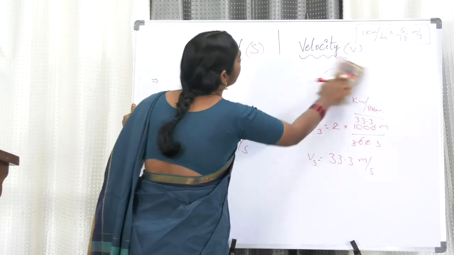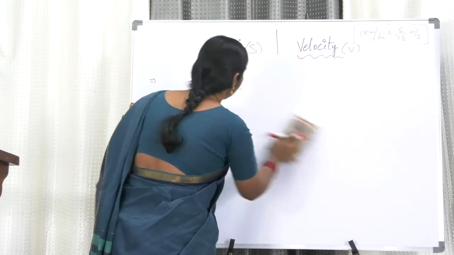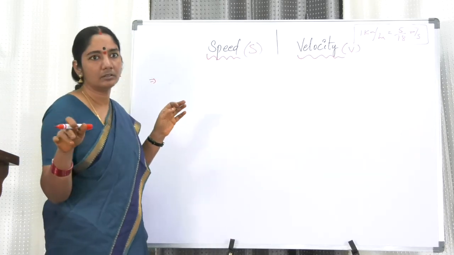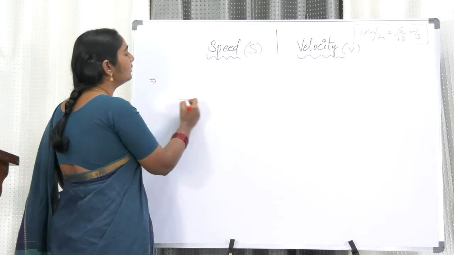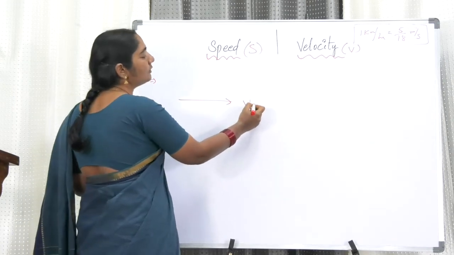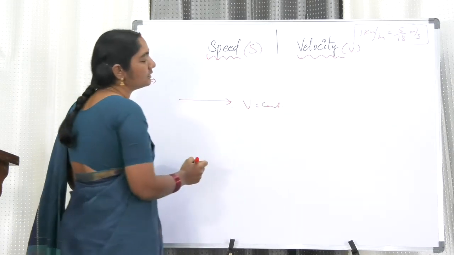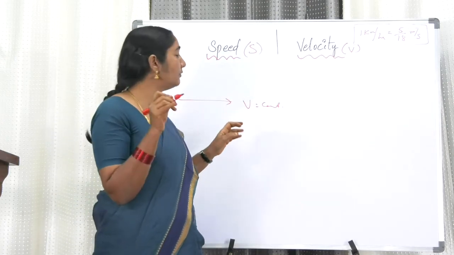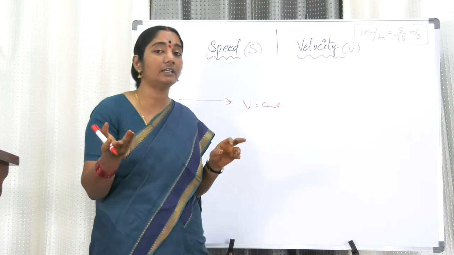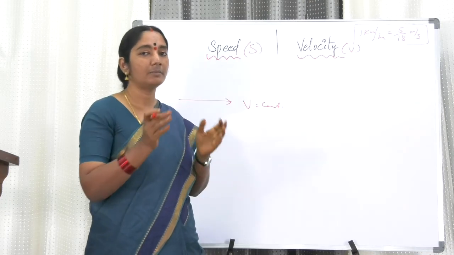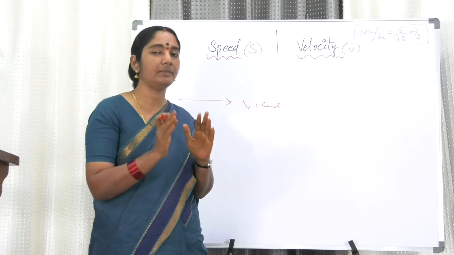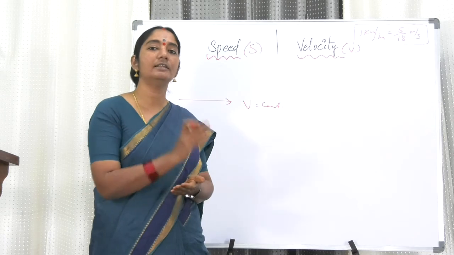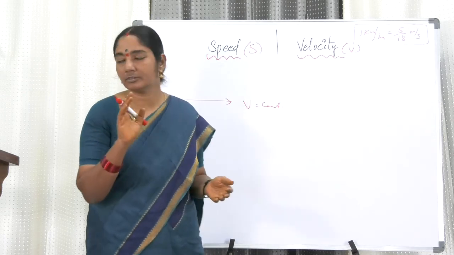A particle is moving with a uniform velocity. Does it necessarily mean that it is moving along a straight line? So the particle is going with a uniform velocity. See, the velocity is constant. Does it mean that it's going in a straight line? Yes, because if it is not going in a straight line, the direction is changing, which means the velocity is changing. So the magnitude and direction both are the same. Then only it is called uniform velocity. So definitely the particle has to go in a straight line to have a uniform velocity.